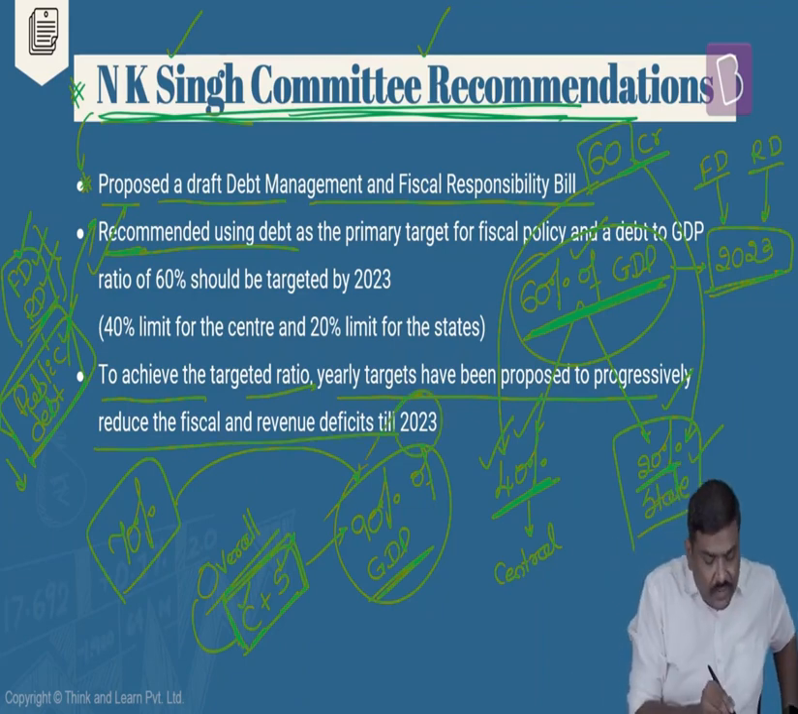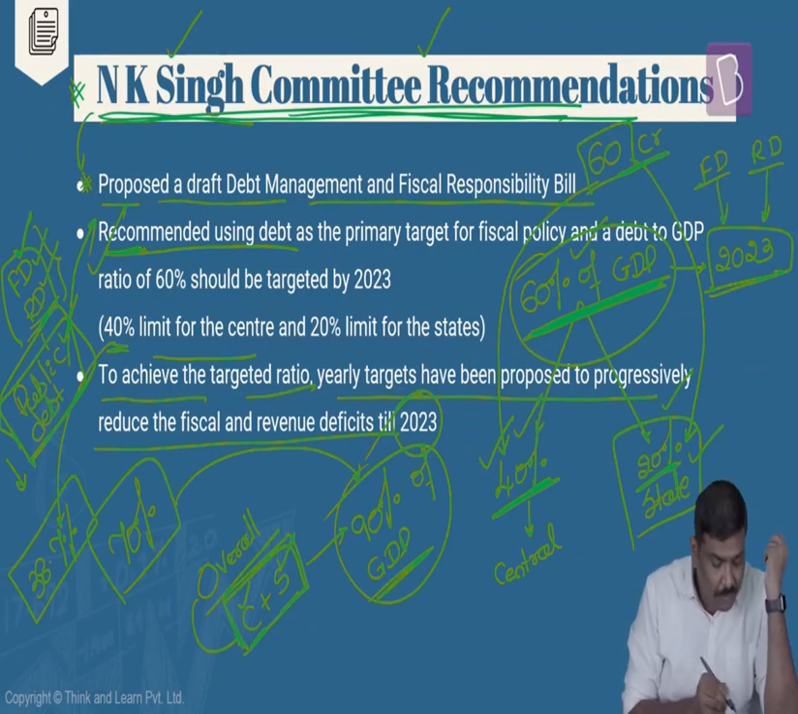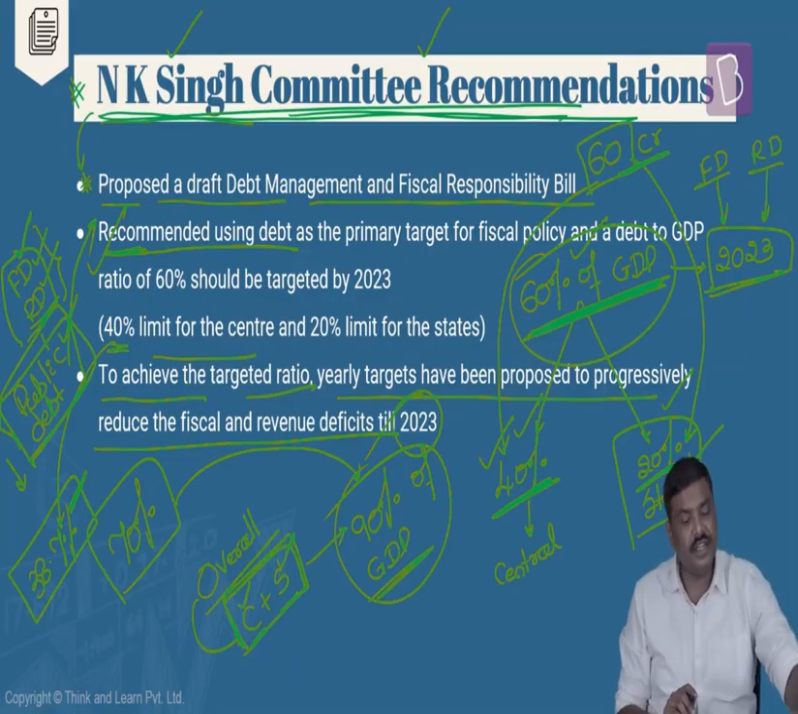Now, please be very careful. Although in the slide I've written 40% limit for the center, the exact number that has been provided by the committee is 38.7% of GDP. Okay, 38.7% of GDP is the public debt target that has been given by the committee to the central government.